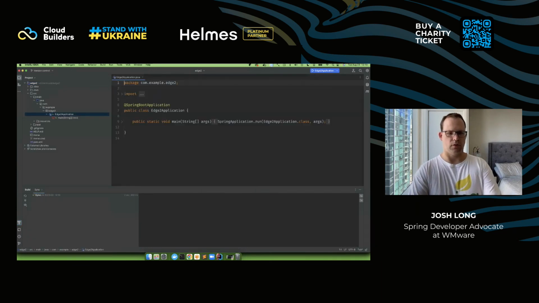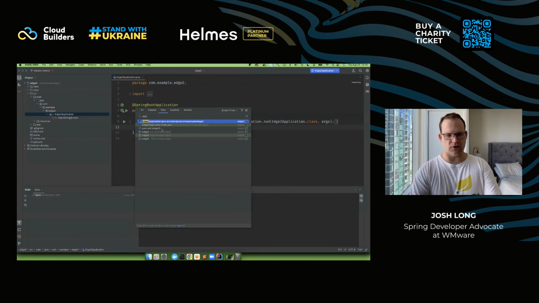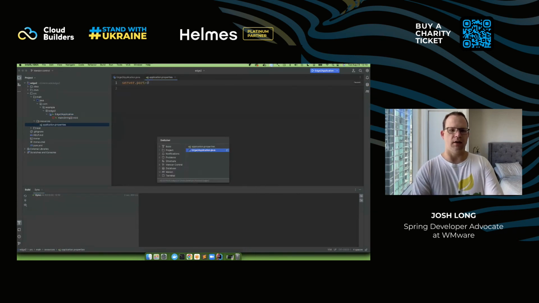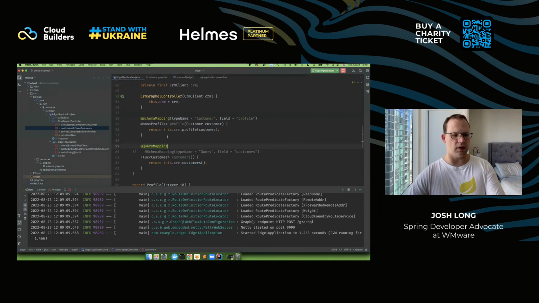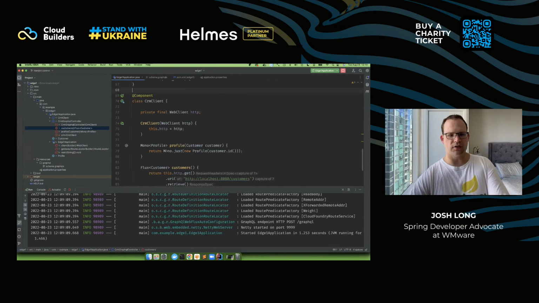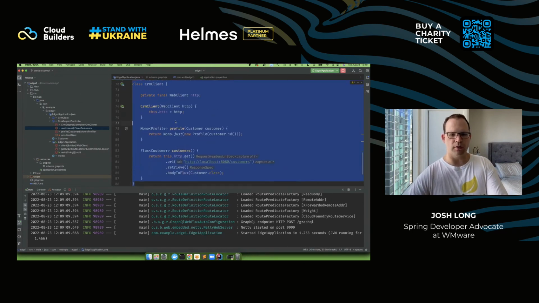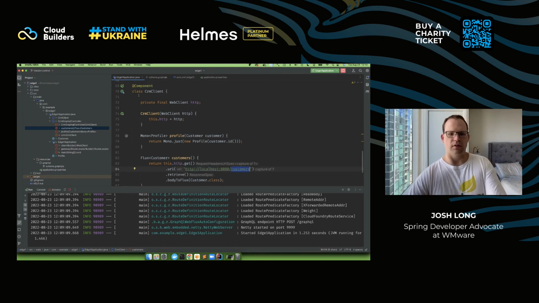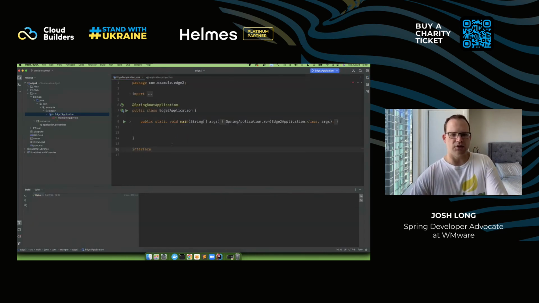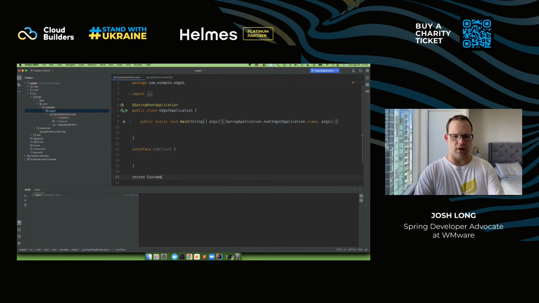Okay, Edge 2 application. And I'm supposing that I want to build another client to talk to my downstream service. And you saw over here in the Edge service that I created this CRM client. It was not a big deal. Very simple, right? I have methods here. But again, wouldn't it be nice if I had just the ability to say, hey, call this service at 8080/customers and retrieve the data that I want? The web client is very, very easy to use, but again, if you start to scale, if you start to create enough endpoints, this becomes very tedious. So let's create a new one, and we'll create a new record, Customer, with an integer id and a string name.